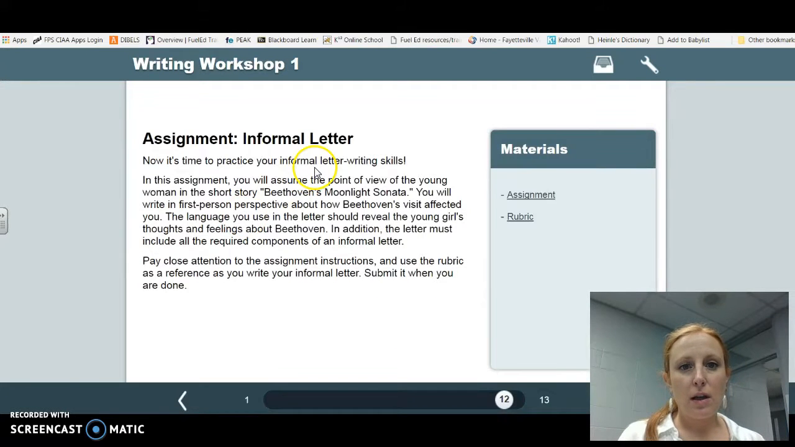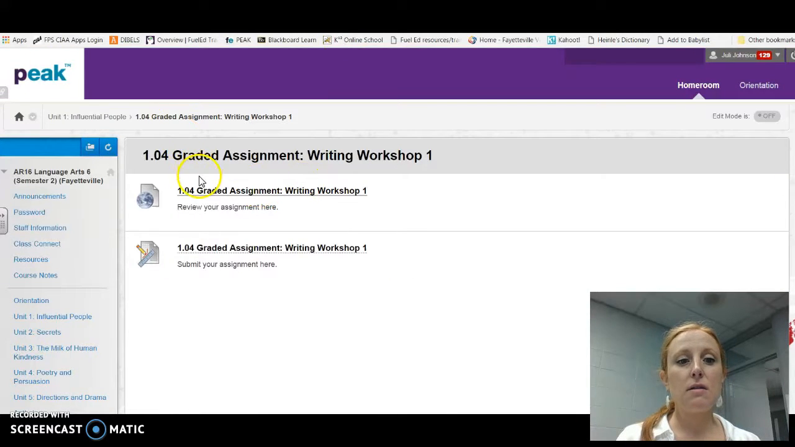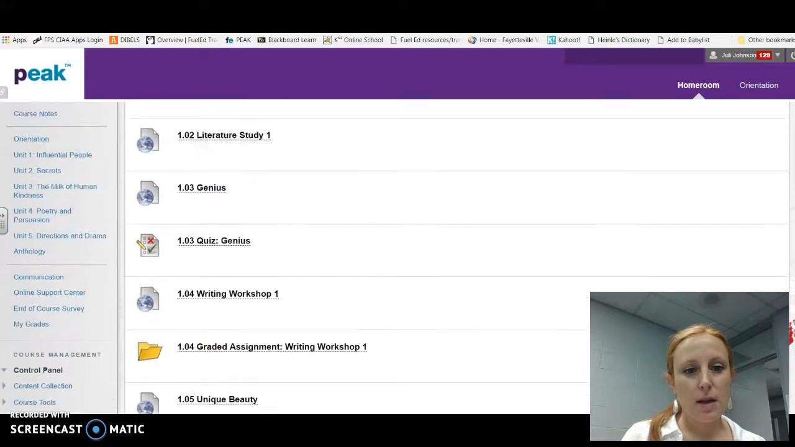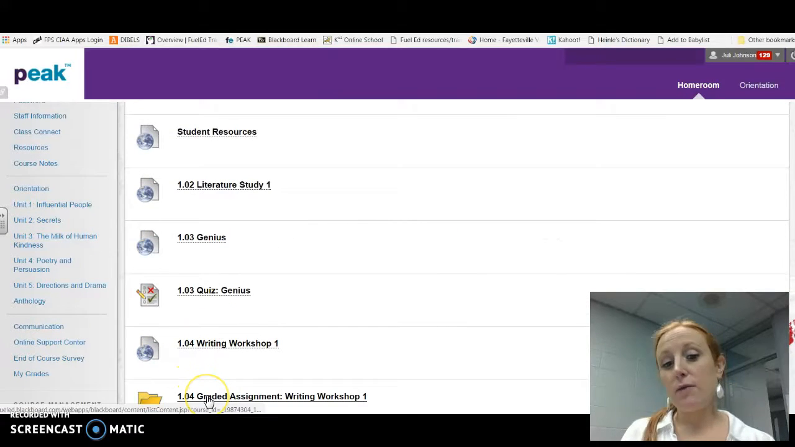I'm going to go back in the course. Anytime you're trying to find more information about an assignment, it's always good to go back to the lessons that were before the assignment. So I'm going to go back into Unit 1 and scroll down. Here's my assignment. Maybe there's information, or maybe the text is in this lesson.